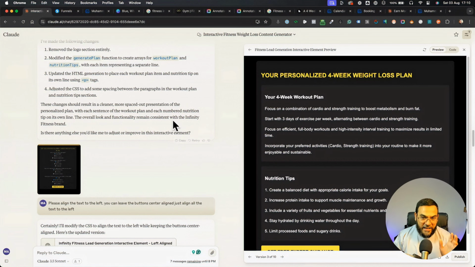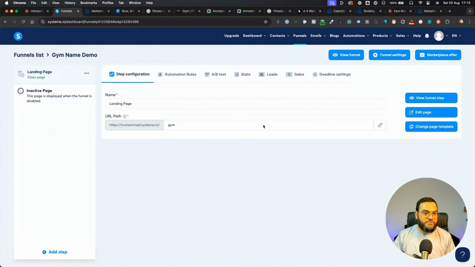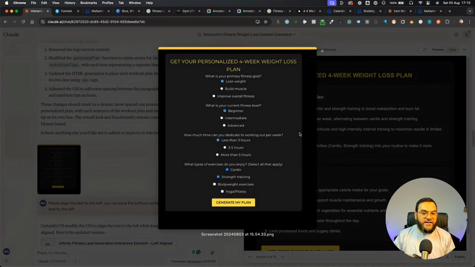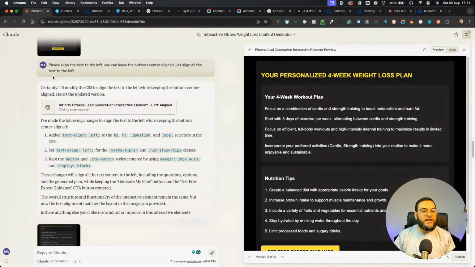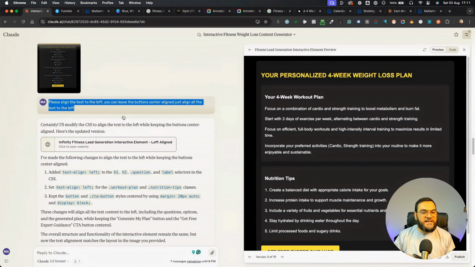Then I copied this code and I went into System, but it gave me an error when I copied and pasted in the code. As you can see on the real website, this wasn't aligned to the left. So the text is center aligned, and I didn't like that. So what I did is I went back and I said, please align the text to the left.